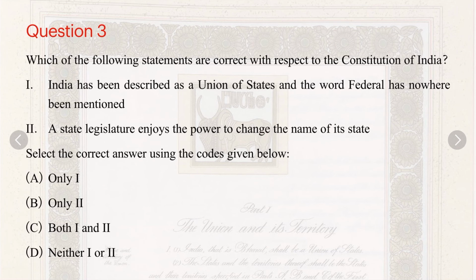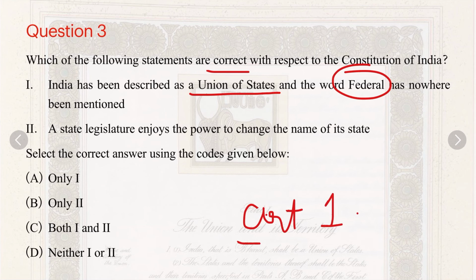Then question number 3: which of the following statements are correct with respect to the Constitution of India? India has been described as a union of states and the word federal has nowhere been mentioned. Yes, it is correct. In Article 1 itself, India, that is Bharat, shall be a union of states, and the word federal appears nowhere in the Constitution. So this statement is correct. The second statement says a state legislature enjoys the power to change the name of its state. This is incorrect. The power lies with the Parliament. So here only one is correct, and A will be the correct answer.